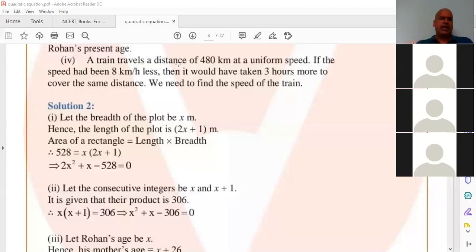If the speed had been 8... Sir? Kilometers per hour, yes. Who? Sir, in this phone charging is not there. I am joining with another phone, sir. Okay, join. 8 minutes time. Okay, I'll allow you to join.